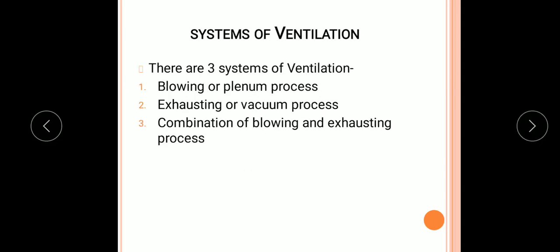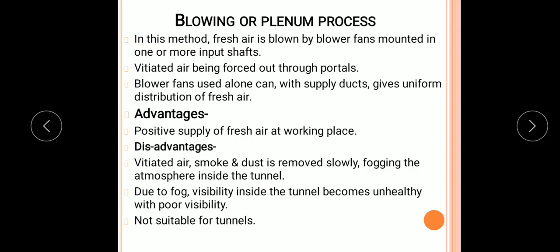Basically, the mechanical systems of ventilation are categorized as: first, blowing or plenum process; second, exhausting or vacuum process; and third, the combination of the first two, that is, a combination of blowing and exhausting process. So first is the blowing or plenum process.